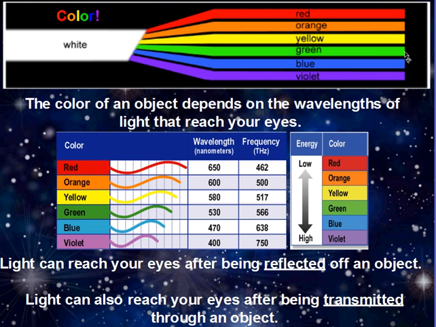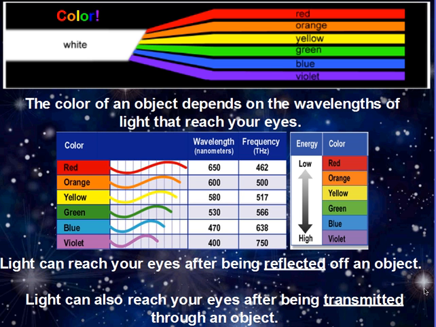All right. Now that we have some more info on light and matter, we can talk more about color. As said before, white light contains all the wavelengths of visible light, which means it has all your colors. The color of an object depends on the wavelength of light that reaches your eyes. Light can reach your eyes after being reflected off an object or after being transmitted through an object.